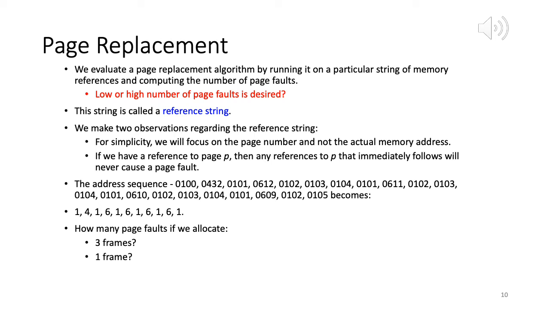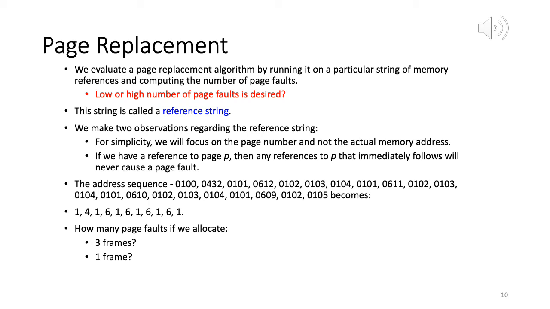Because the page P has already been brought in, it's obvious that an immediate request for P right after that will not cause a page fault. So let's say we have 4 requests in sequence, P, P, P and P, all for page P. The first request may cause a page fault, and then the next 3 will not. So this is only when they're consecutive.